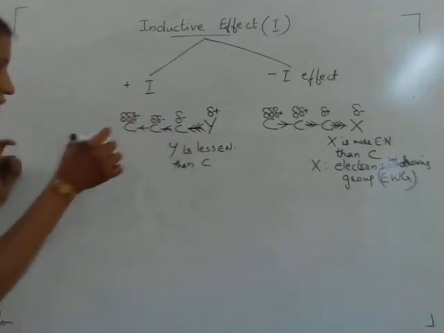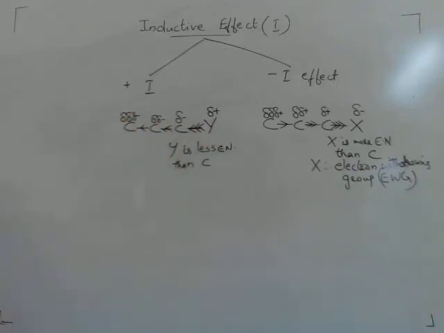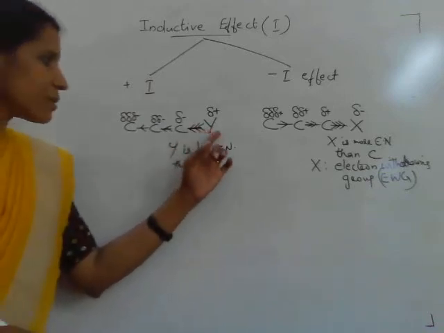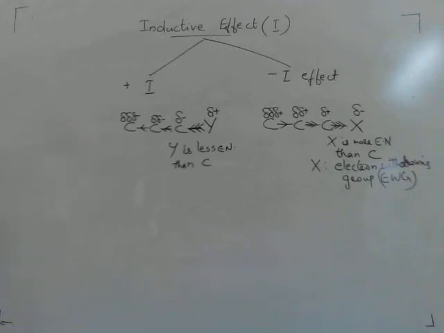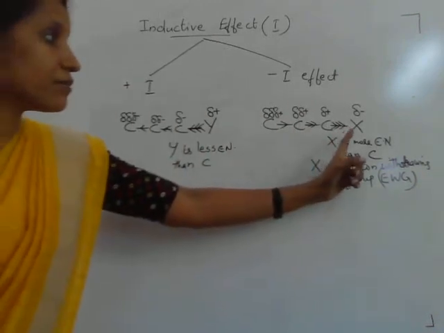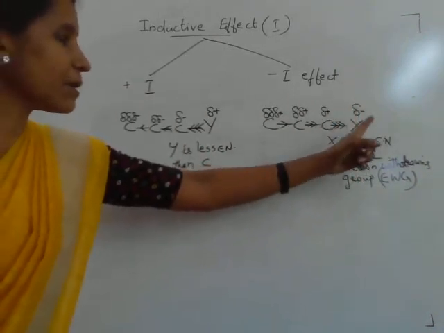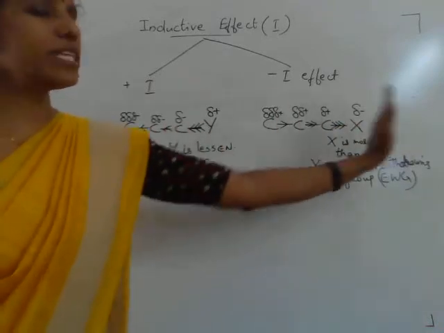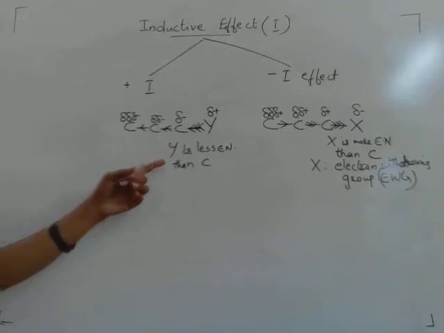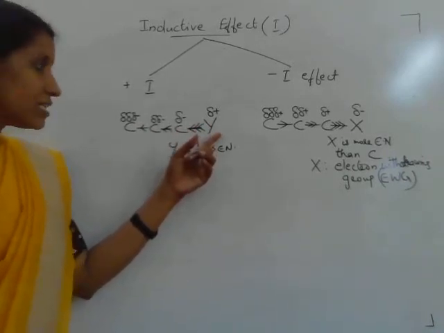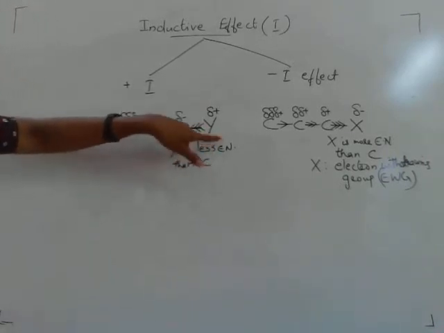Here see the movement of electrons: it is away from the substituent, or it seems this substituent releases electrons towards the carbon atom. Before, we saw the substituent withdraw the sigma electrons towards it. Here what do we see? Just the opposite. Here the substituent appears to be an electron donating group.